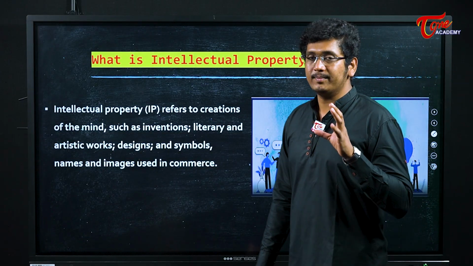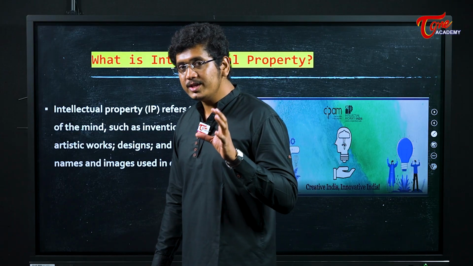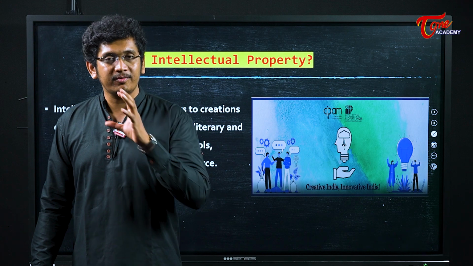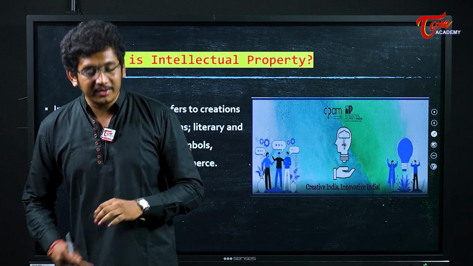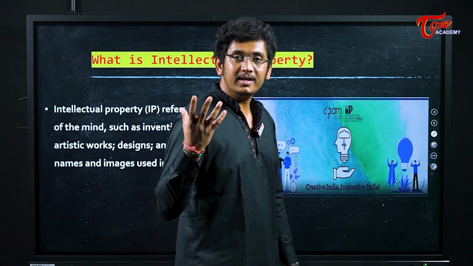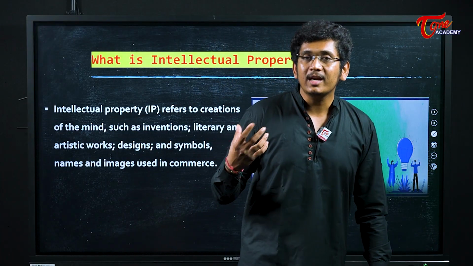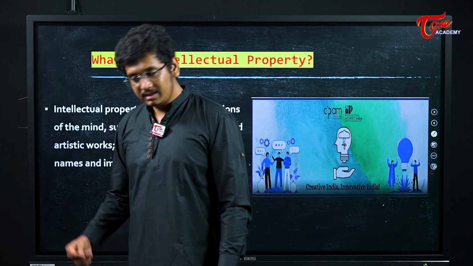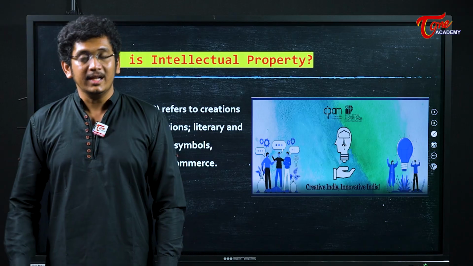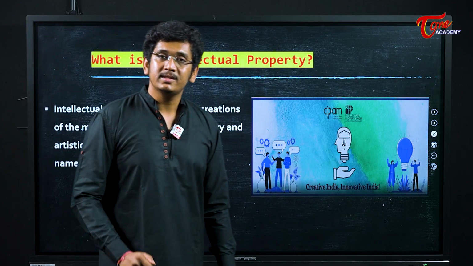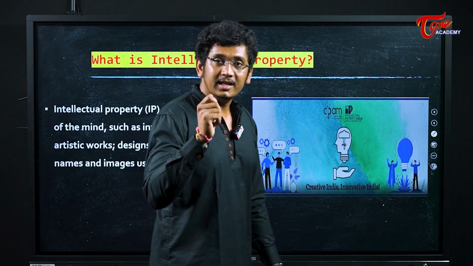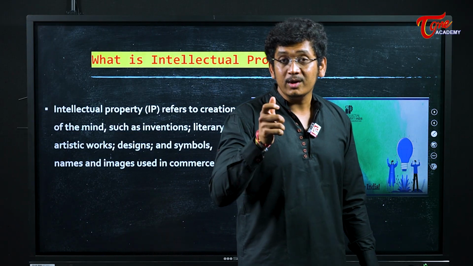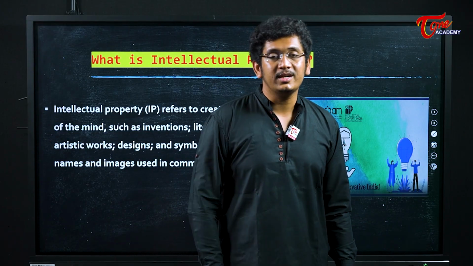Imagine you have created something and someone is using your creation. Don't you think that you should be given certain accommodation for using your innovation? For example, Edison invented the light bulb. If you are using the light bulb, don't you think Edison should get some credit, some monetary value, for the effort that he has made? Yes, he should get his credit, right? These intellectual property rights give you credit for your original works, for your innovative works, for your discoveries and innovations.